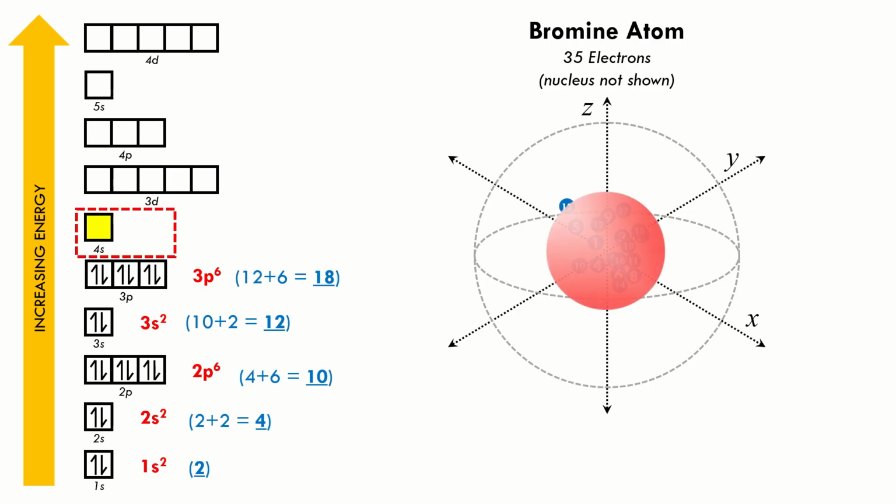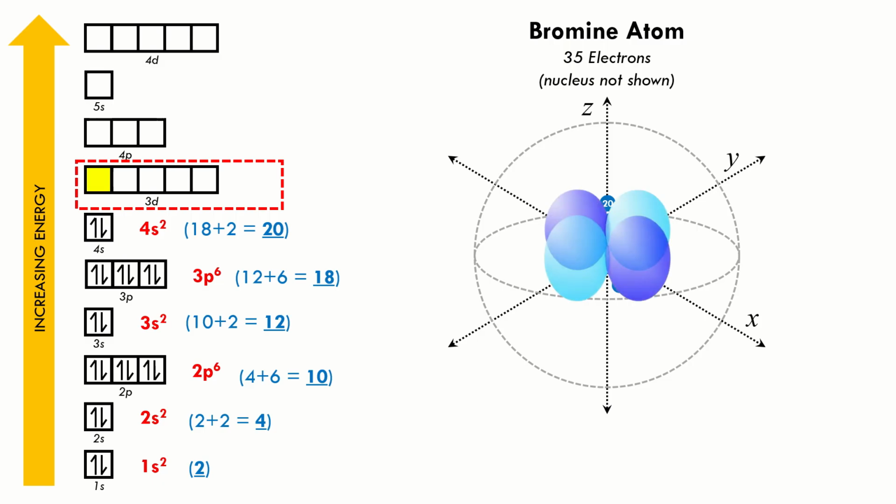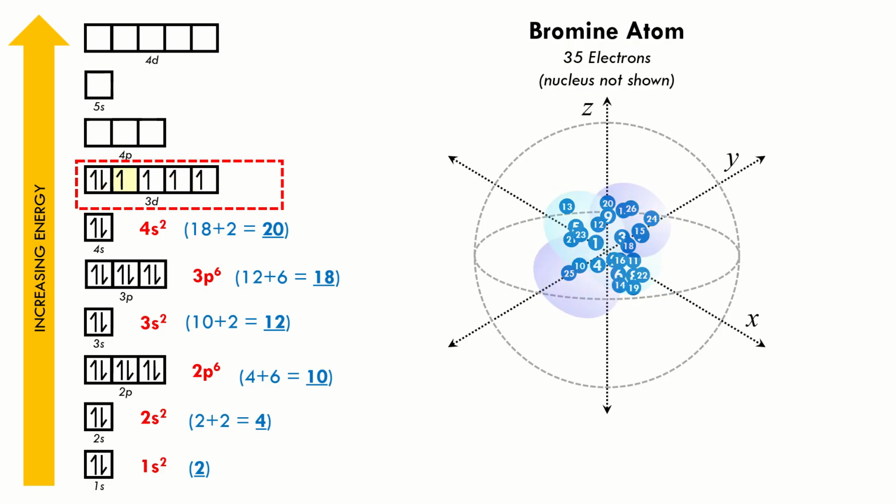We go to 4s, which can carry 2 electrons. Total of 20 electrons down, 15 to go. Then we go to our first d subshell over here, 3d, which can carry 10 electrons. So we can completely fill up this subshell with all of its 10 electrons, like so. Notation 3d10. As of now, we have 30 electrons in, 5 more to go.